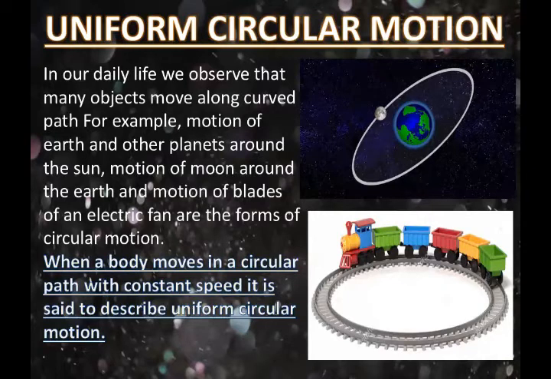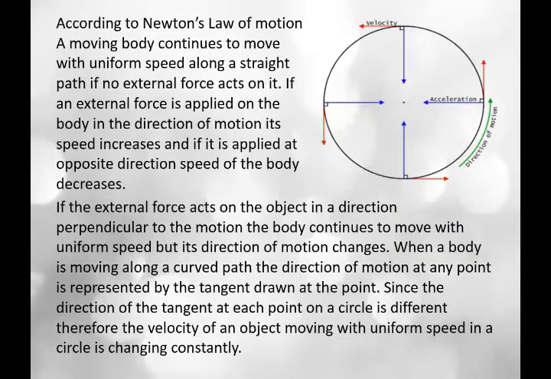Students, look at the picture in the slide. You can see the direction of the motion and the direction of the force.